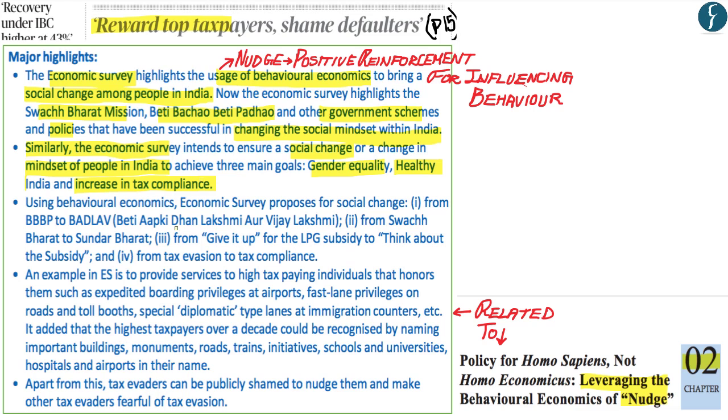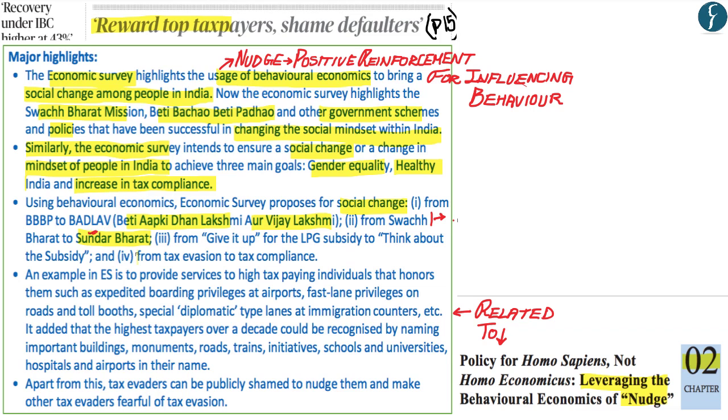Now, the Economic Survey has proposed that the concept of nudge can be used for social change so as to improve the Beti Bachao Beti Padhao Andolan into a Beti Aapki Dhan Lakshmi or Vijay Lakshmi, apart from changing the Swachh Bharat mission into a Sundar Bharat, whereby we already understood in an earlier section how the Economic Survey wants to change the goal of the Swachh Bharat mission so as to include the elimination of solid and liquid waste, whereby the elimination of solid and liquid waste would include a beautiful Bharat or a Sundar Bharat.